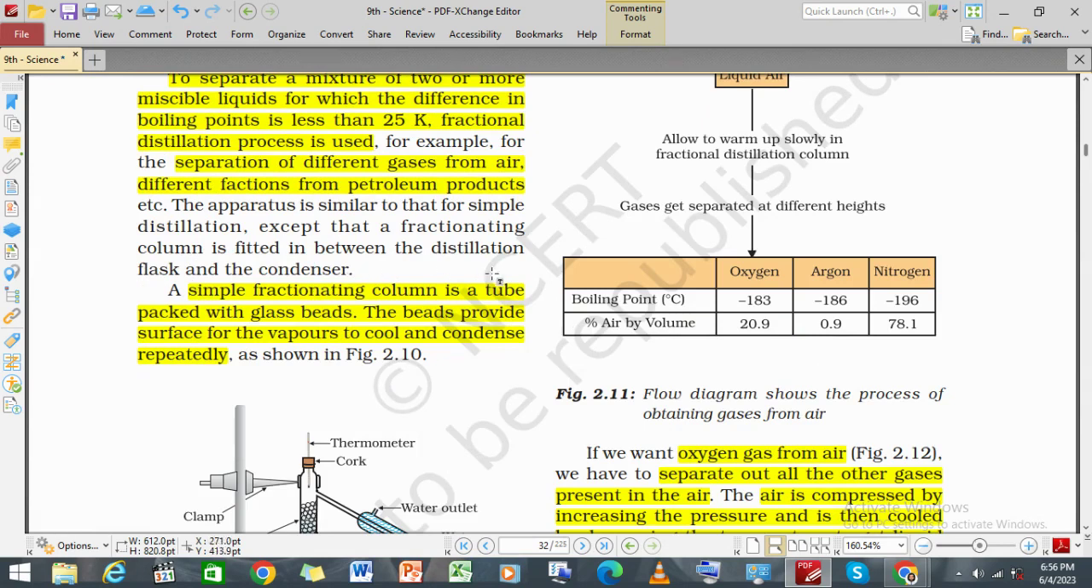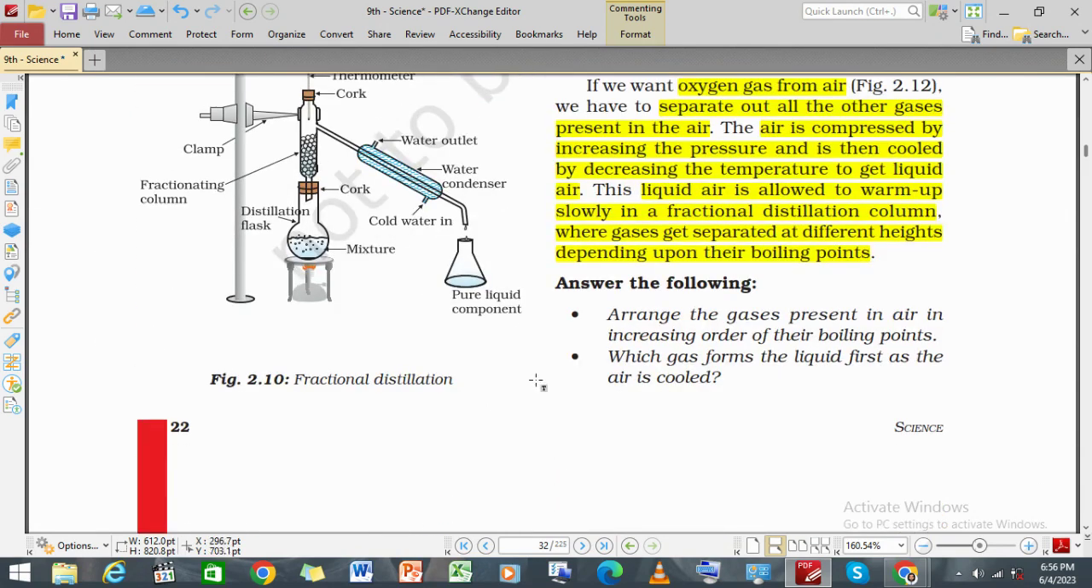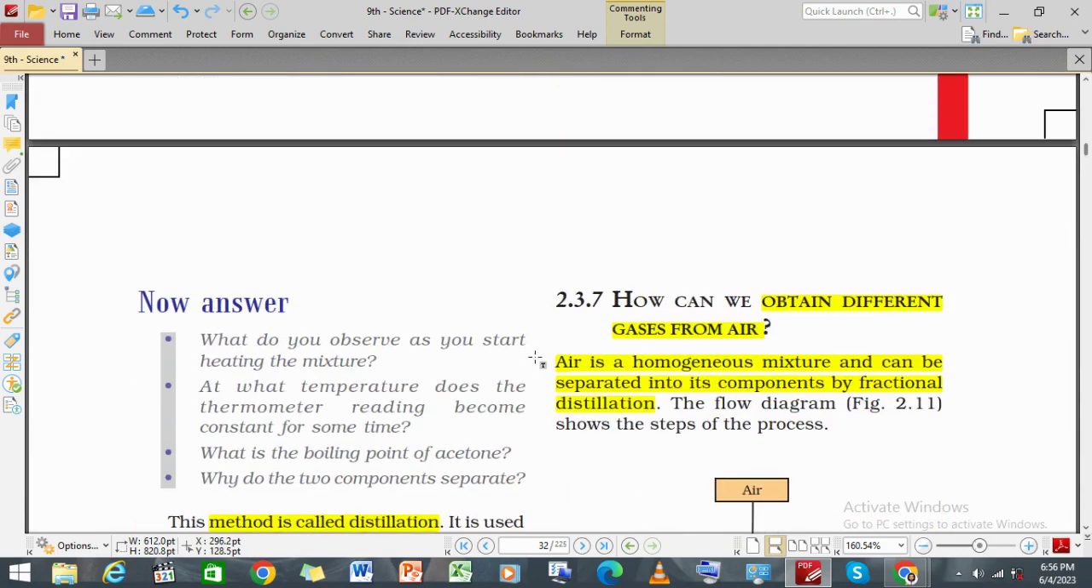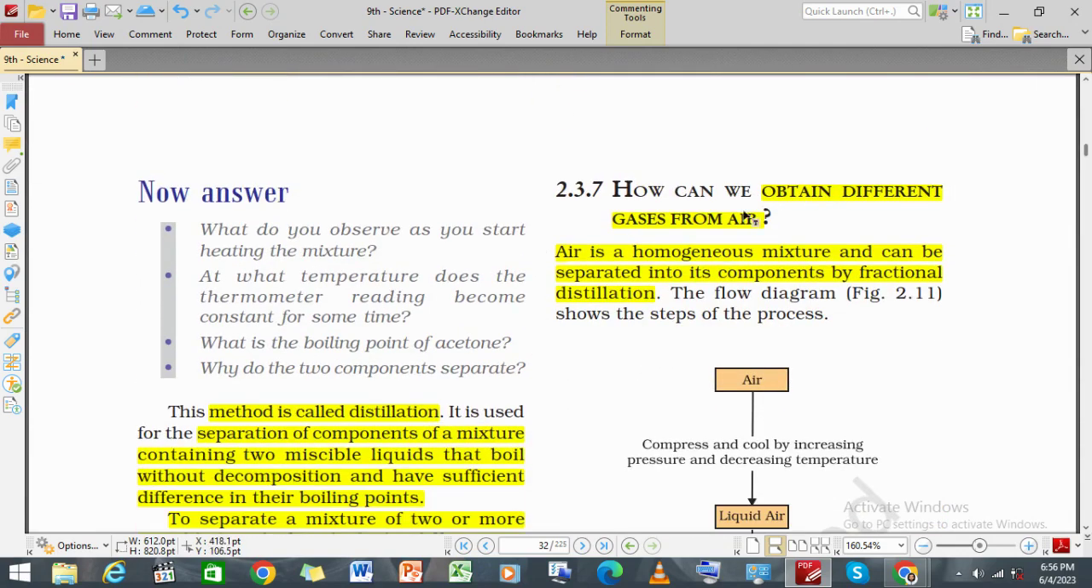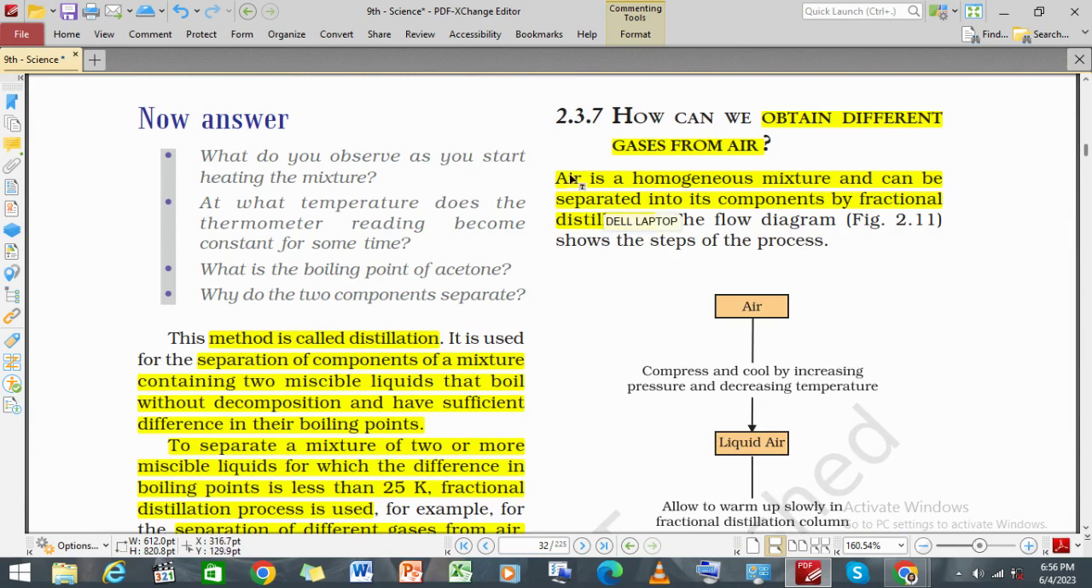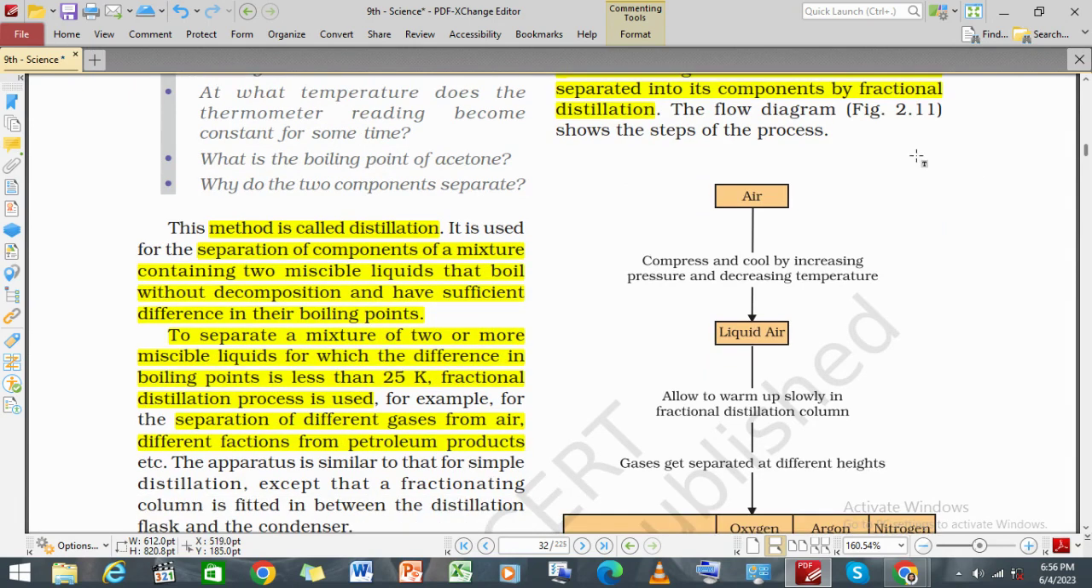A simple fractionating column is a tube packed with glass beads, and the beads provide a surface for the vapor to cool and condense rapidly. This is what we are talking about. Now, obtaining different gases from air. How do we obtain gases? Air is a homogeneous mixture and can be separated into its components by fractional distillation.